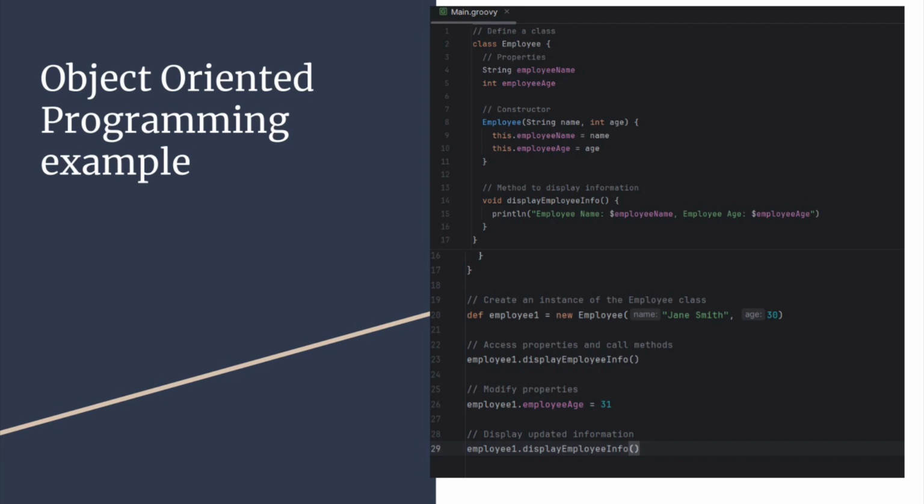Since we're already on the topic of object-oriented programming, I thought I'd give a refresher and example on how it works and how it works in Groovy. So what is object-oriented programming again? Well, basically, the way it works is that we use objects that are instances of classes and that represent real-world entities.